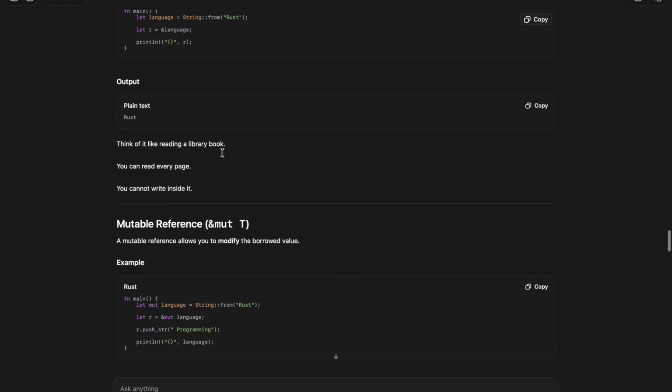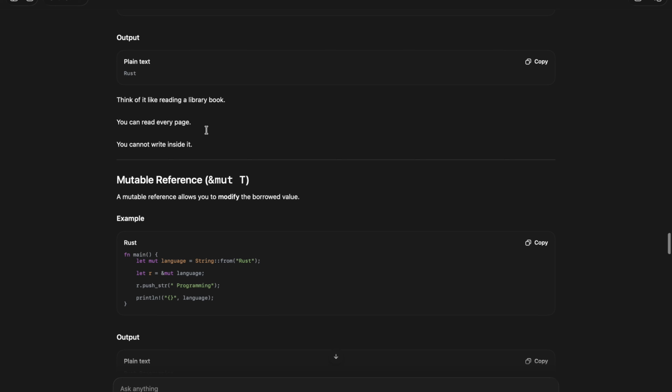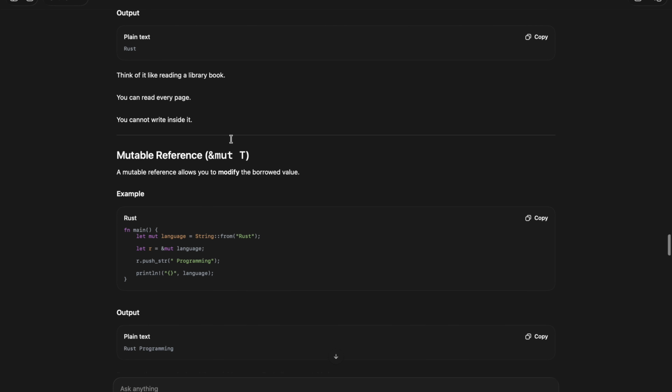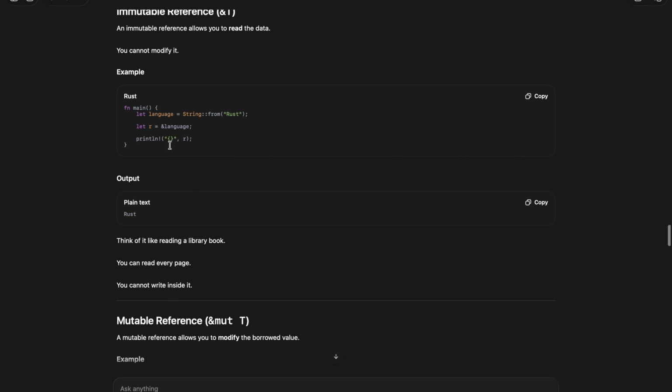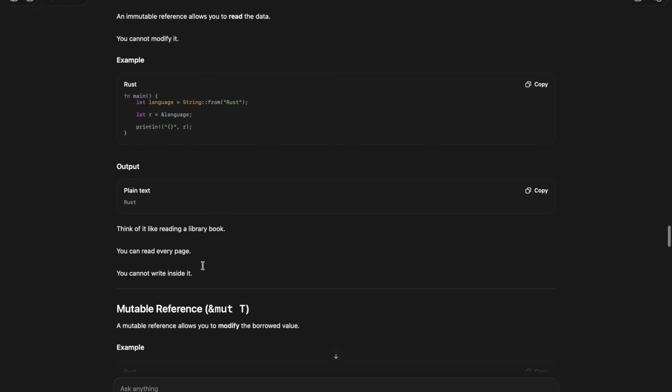Think of it like reading a library book. You can read every page, you can't write inside it. So this code block represents immutable references, that is a good example. We can mark it using a highlighter, but we can't change the content of the book.